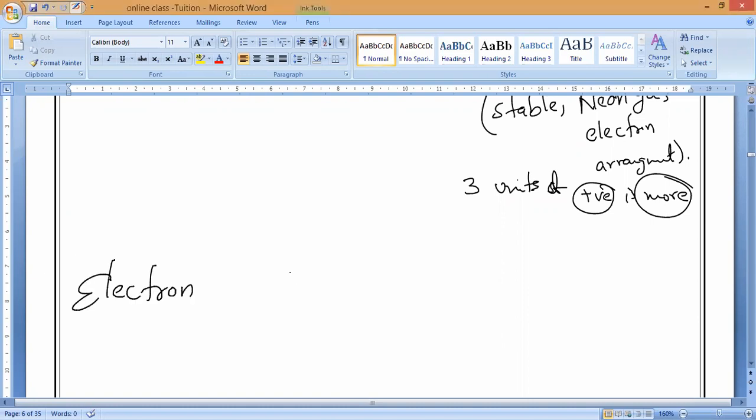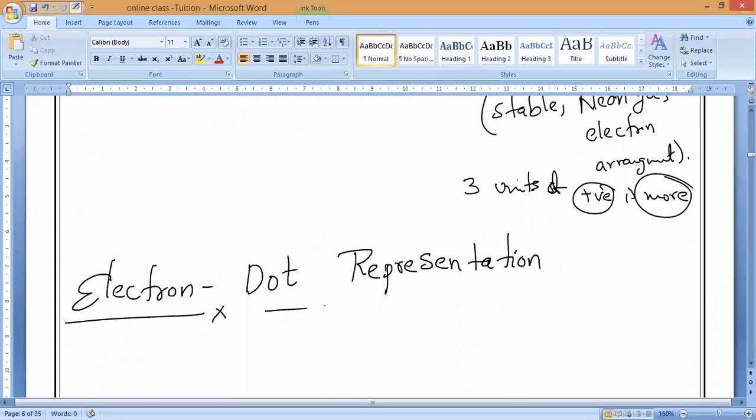Now positive ions, do you understand? Positive ions, what will form? The +1, +2, +3. That's all. Formation of positive ions is called what? Cations. Understand? Cations. What is the electron dot representation of this cation? So all of you please keep the heading: electron dot representation.